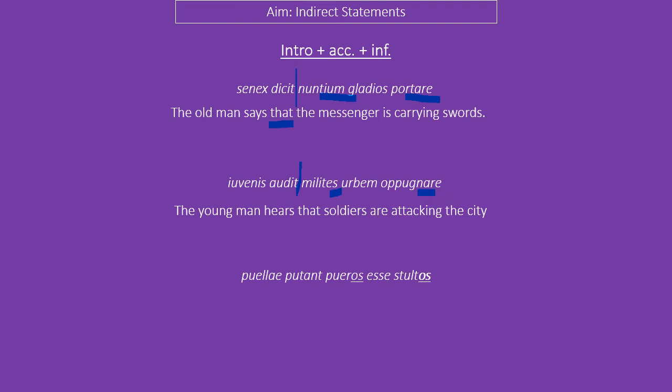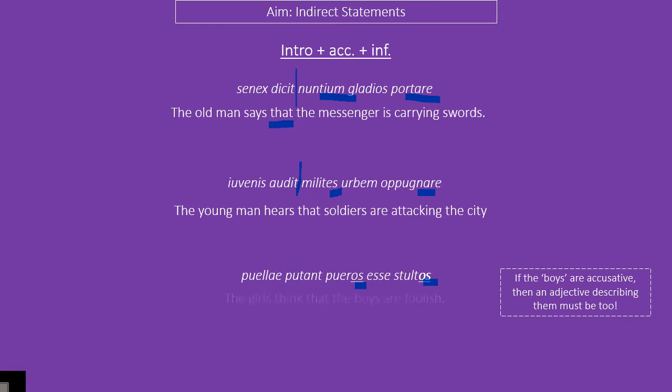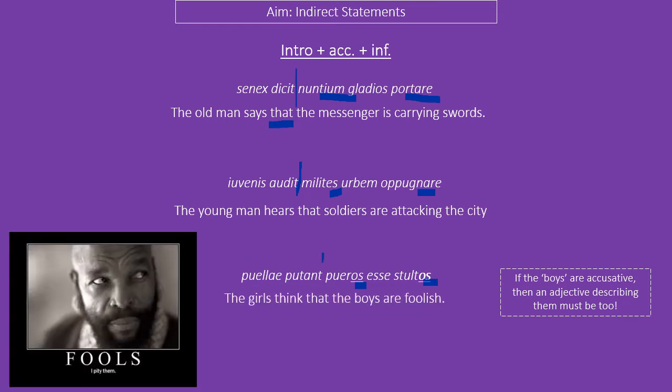For the third one, notice I've underlined a couple of things here. Pueros are accusative, because they're going to be the object of our indirect statement, spoilers, and therefore the adjective describing them, stultos, must also be accusative. Makes sense, adjectives must agree with their noun. So here it's the girls think, main sentence, the boys are foolish, or literally the boys to be foolish.